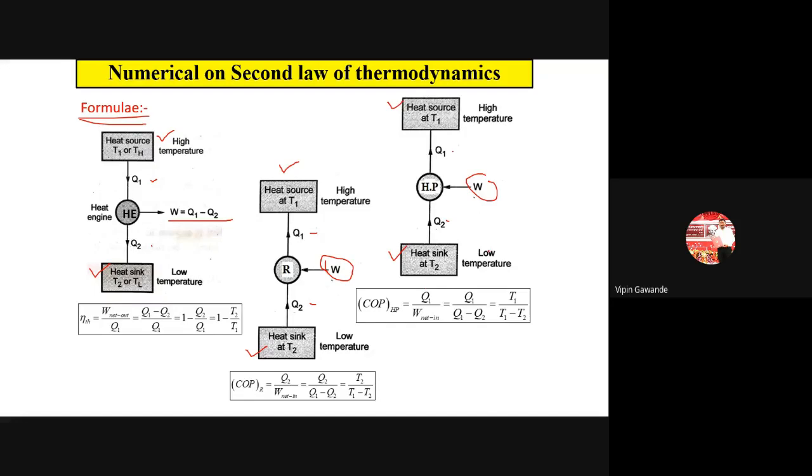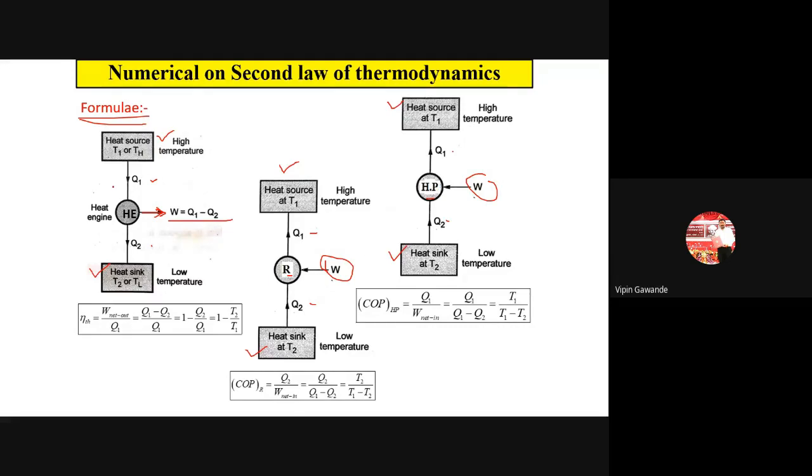The only difference is that in the heat engine, the direction of Q1 and Q2 is downward, and work is output, going outside, because work is performed by the system. So only in the heat engine do you take the arrows downward and W outward. For the refrigerator and heat pump, the direction of the arrows for Q1 and Q2 is upward, and work is performed on the system, so W is directed toward the system. You only have to remember this much.